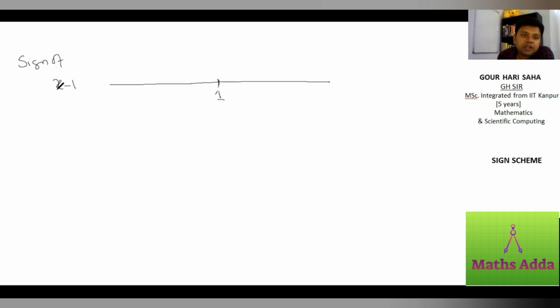Then if you put anything more than 1, that is from the right hand side, put 2, put 3, put 4, x minus 1 is going to be positive. So on the right hand side, for all values of x, x minus 1 is positive. So this plus is the x minus 1 sign. Anything on the left side of 1, if you put here, it becomes negative. So it is minus.